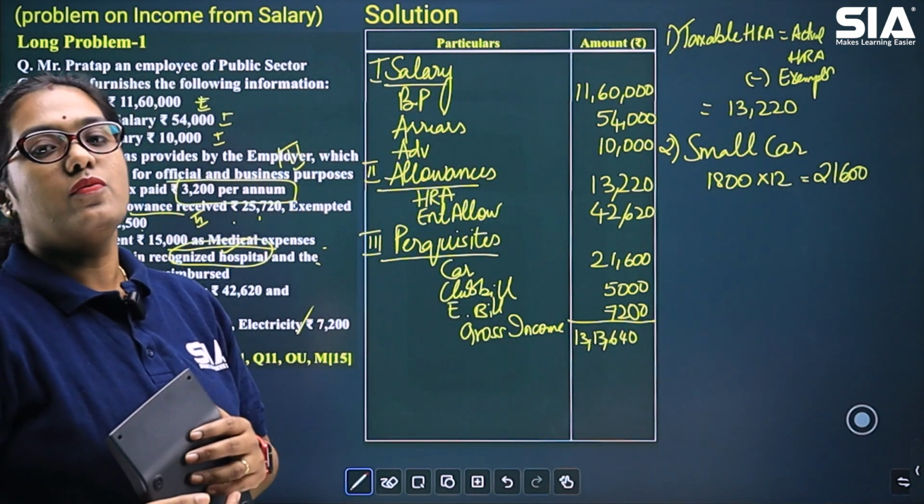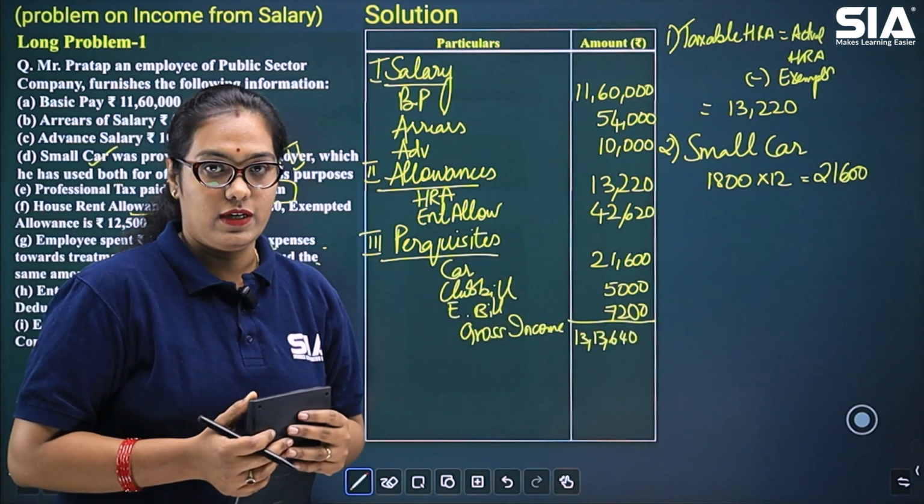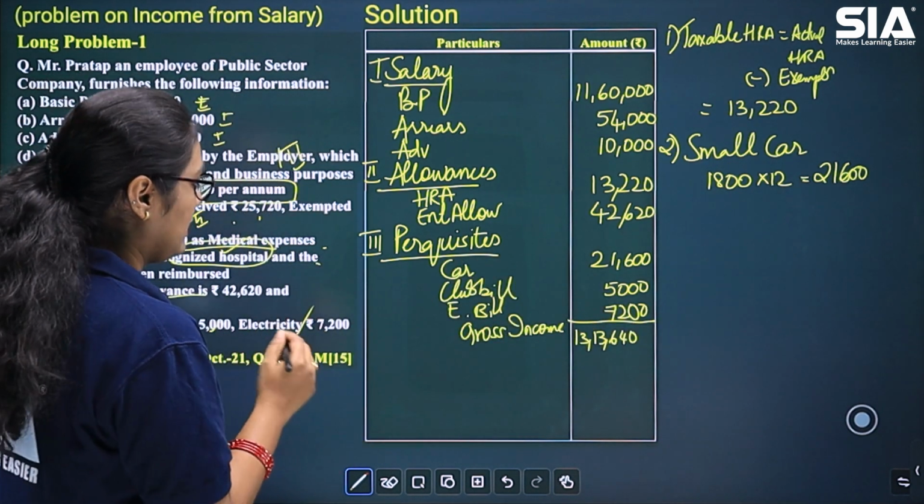So your gross income from salary will be 13,13,640. Okay, so this is a gross income.